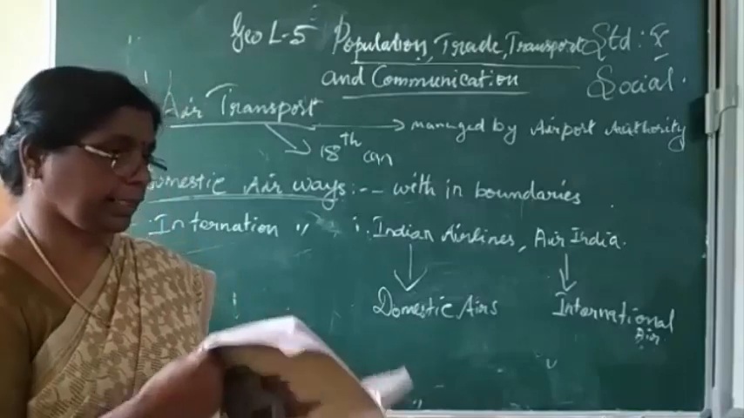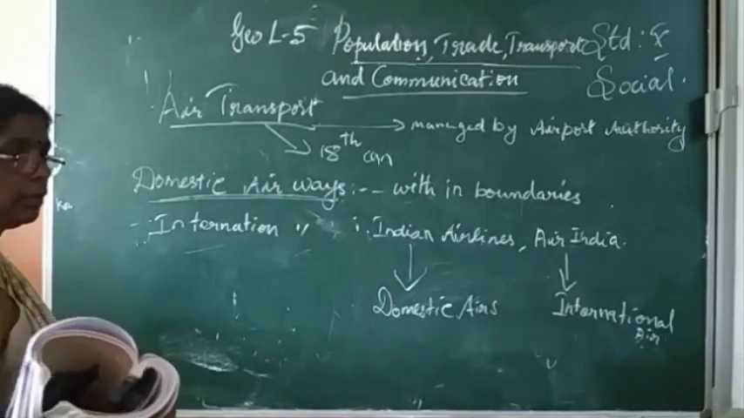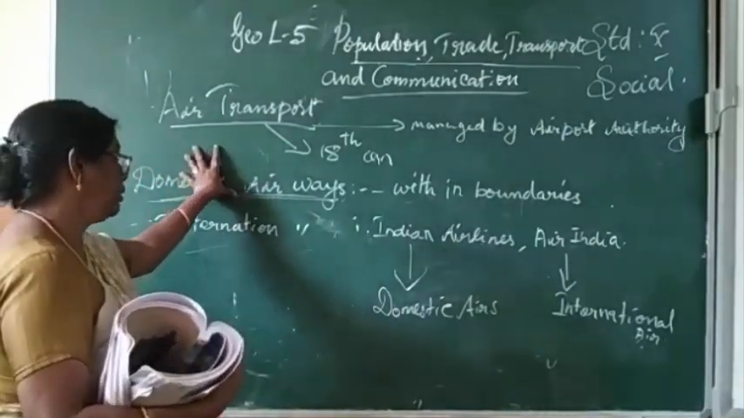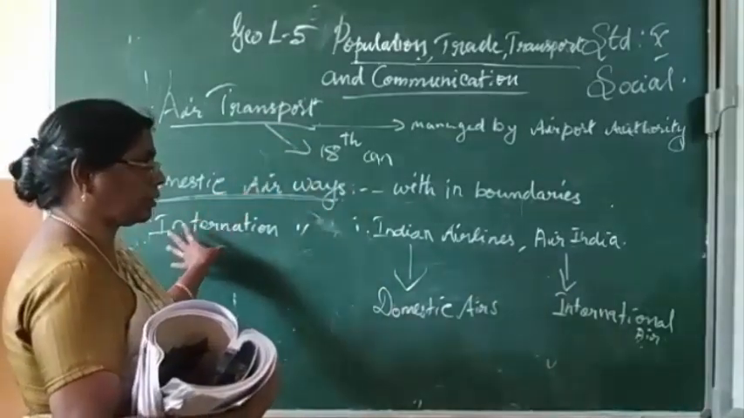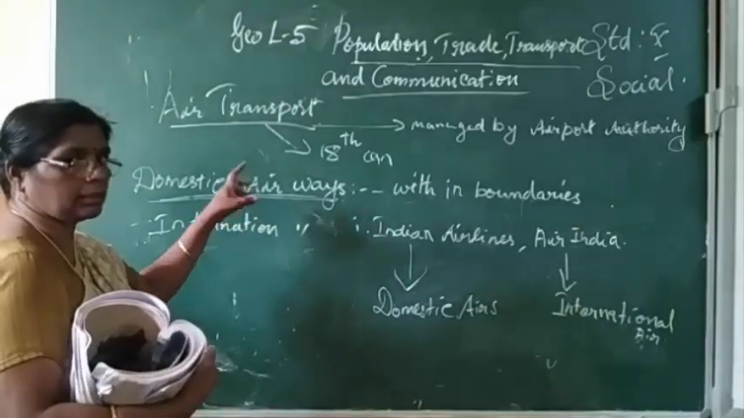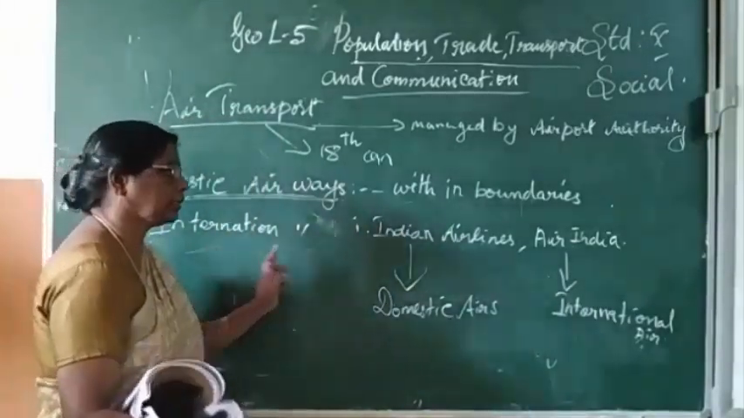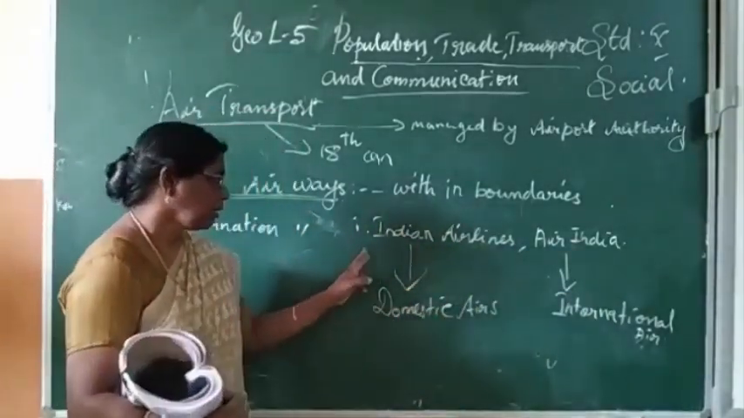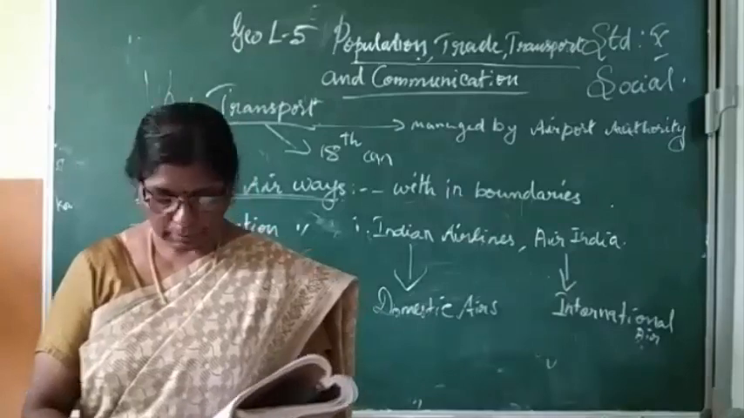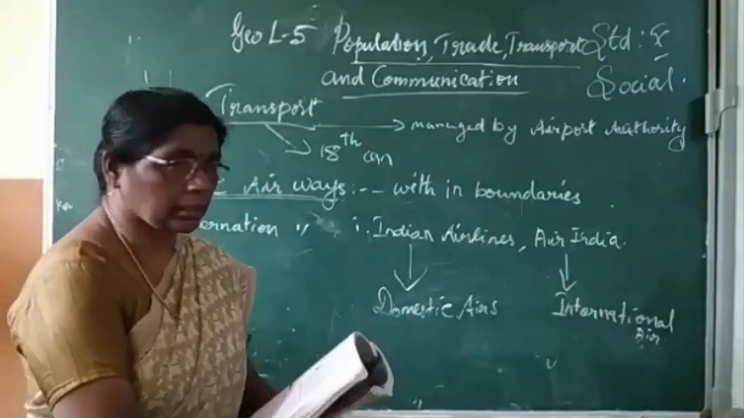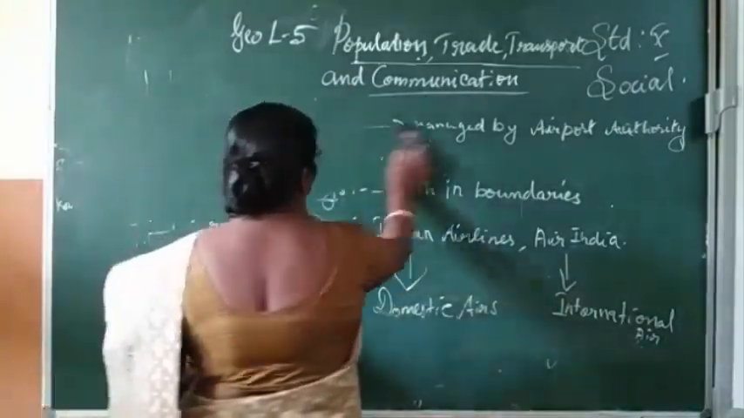Then we will study communication. Air transport is one of the quickest, most comfortable and fastest modes of transport. It is managed by the Airport Authority of India. Domestic airways give services within the boundaries. International airways are Indian Airlines and Air India. Indian Airlines means domestic airlines, Air India means international airways. The next topic is communication.